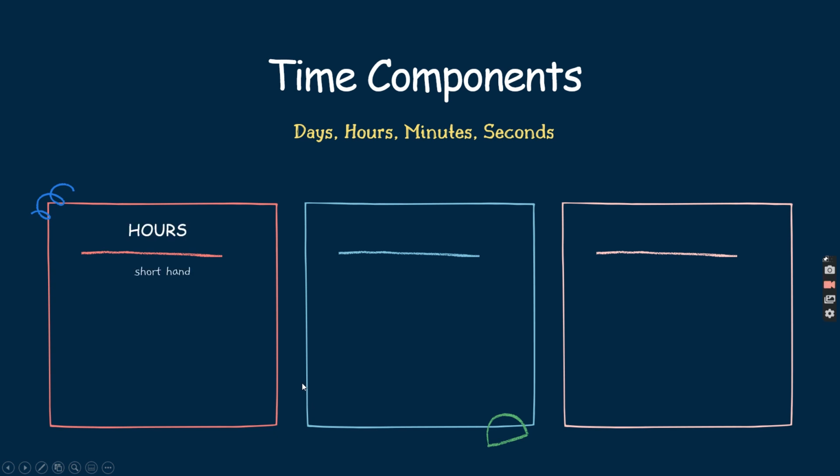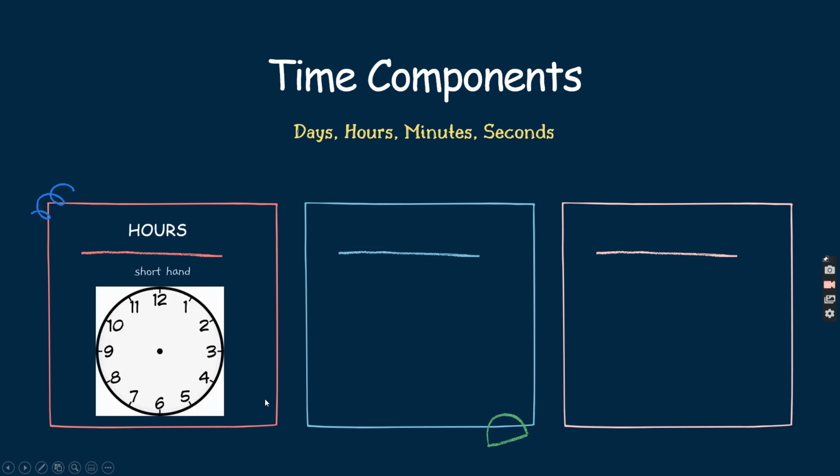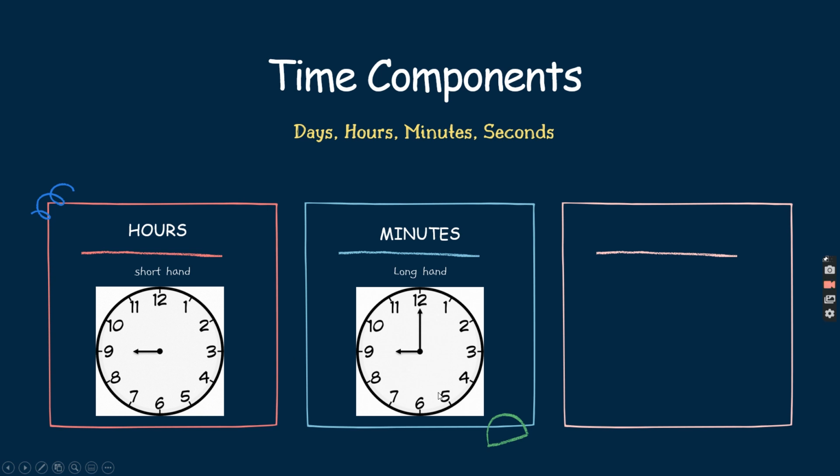So hours is the shorthand on the clock, and we know that. So this shorthand represents hours. The minutes is represented by the longhand on the clock. So this shows 9 o'clock. And seconds, the long and skinny hand that never stops ticking.